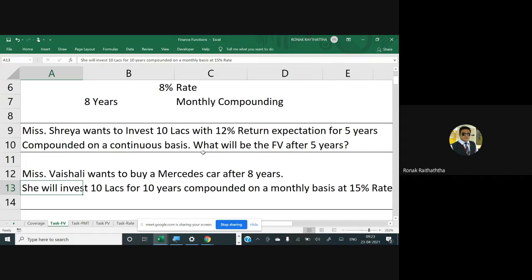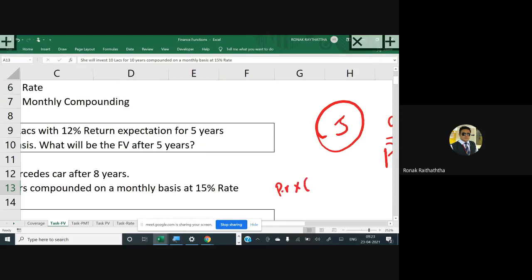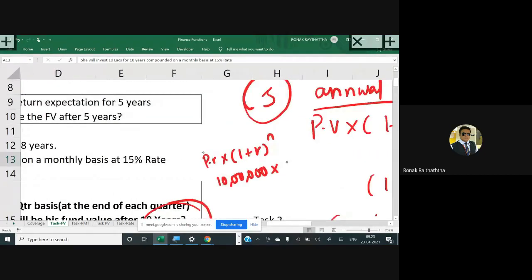Now my dear friends, if you are doing it manually, then the formula would be PV multiplied by (1 plus R) raised to N. PV is how much he is investing right now: 10 lakhs, multiplied by 1 plus R, where R needs to be divided by the number of months in a year, 12.